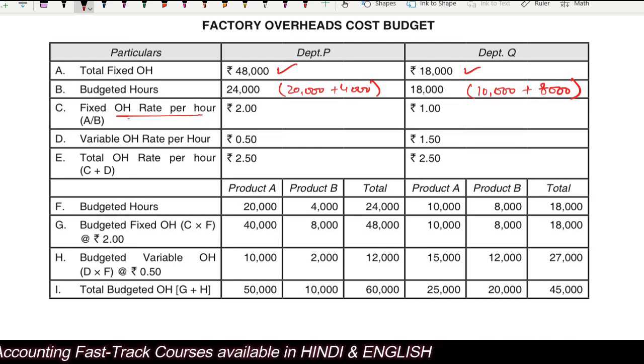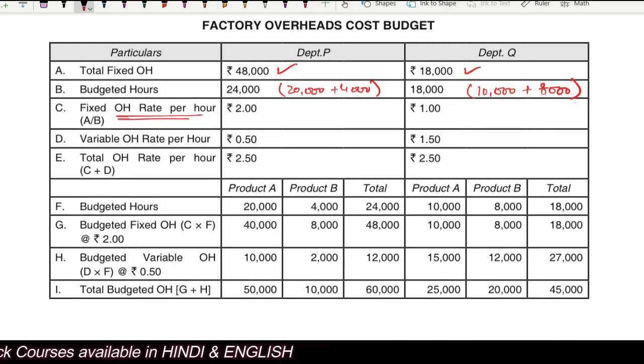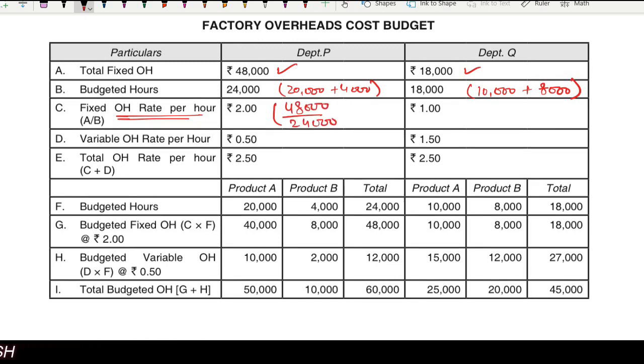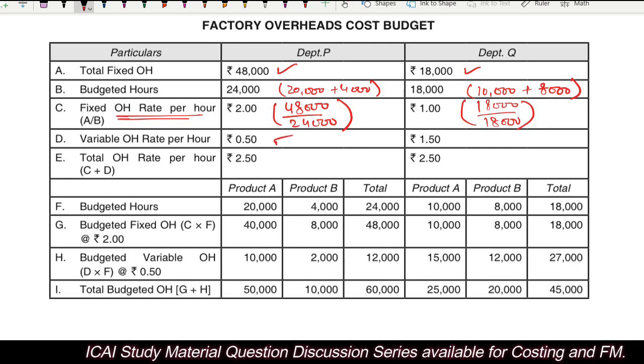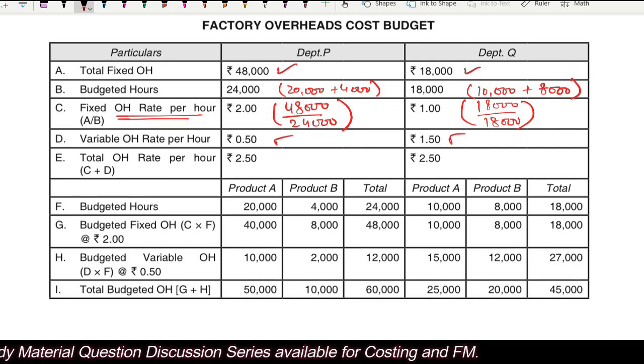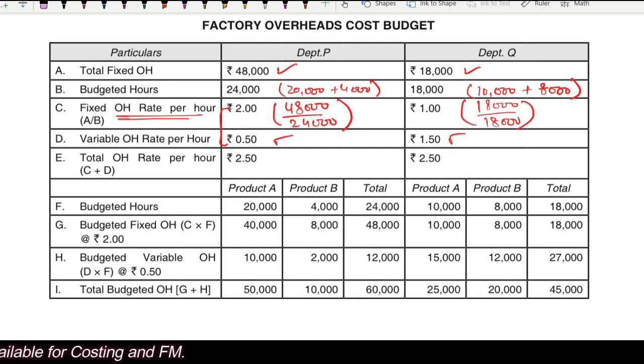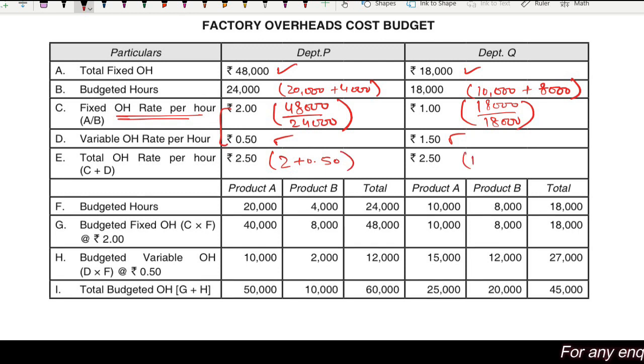So fixed overhead rate per hour 2 rupees, that is 48,000 divided by 24,000, and here it is 18,000 divided by 18,000, right? 1 rupee. Variable overhead rate per hour 0.5 and 1.5. Total overhead rate means combine fixed plus variable, right? It is 2 plus 0.5 and it is 1 plus 1.5, total 2.5. Clear?